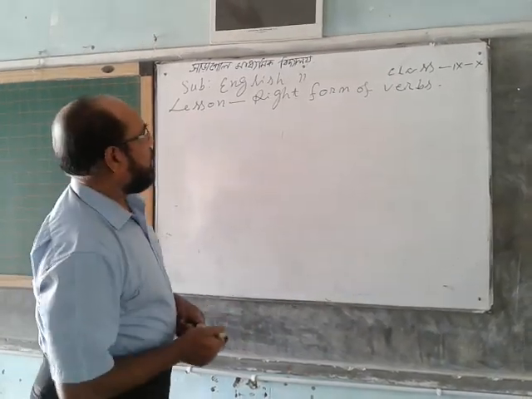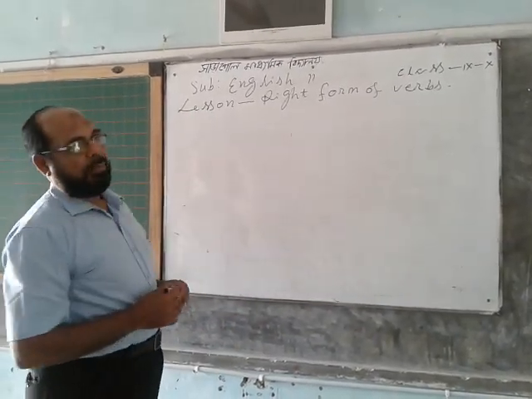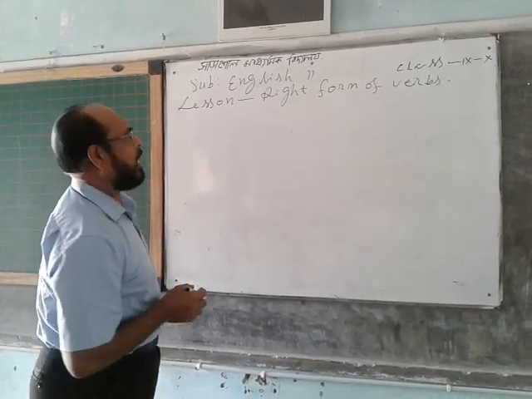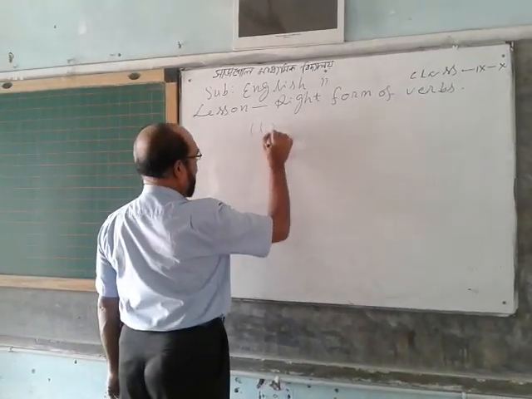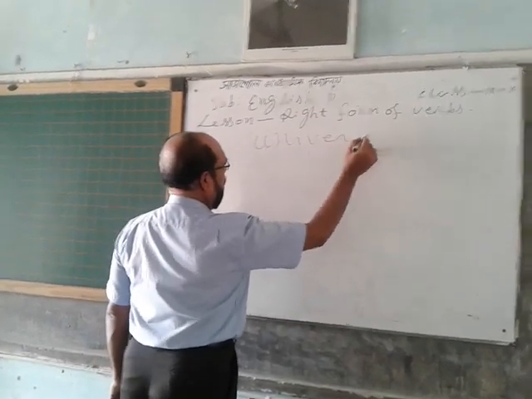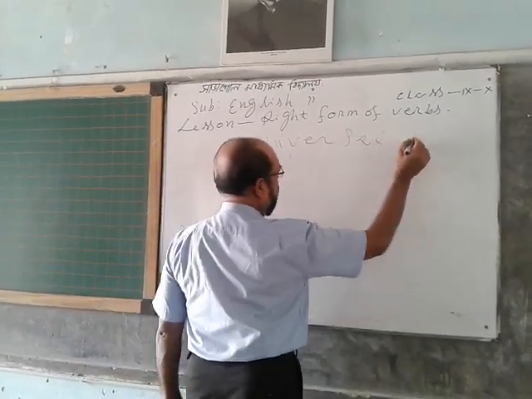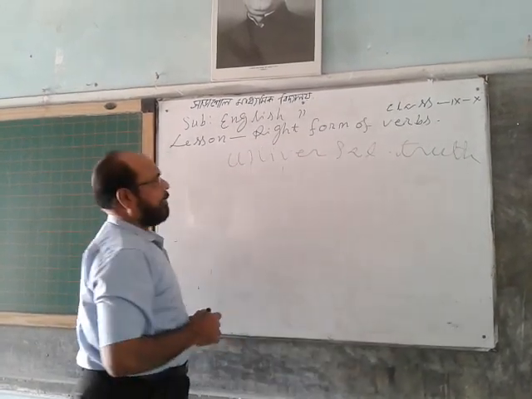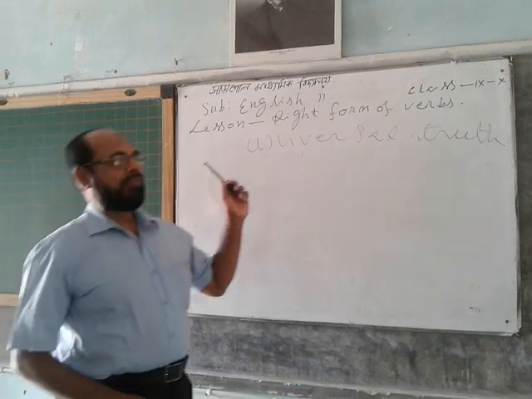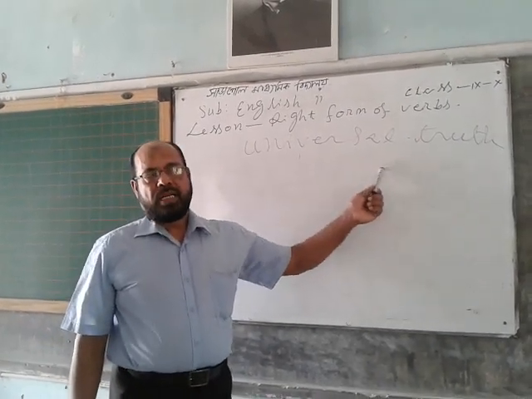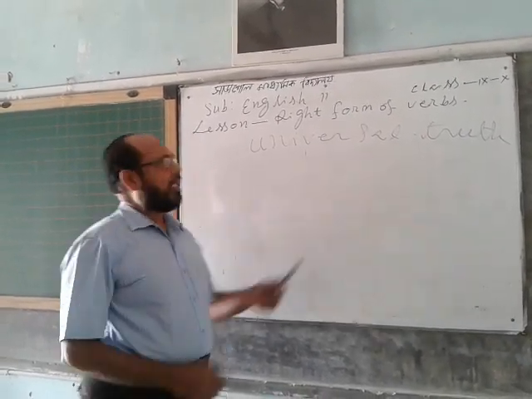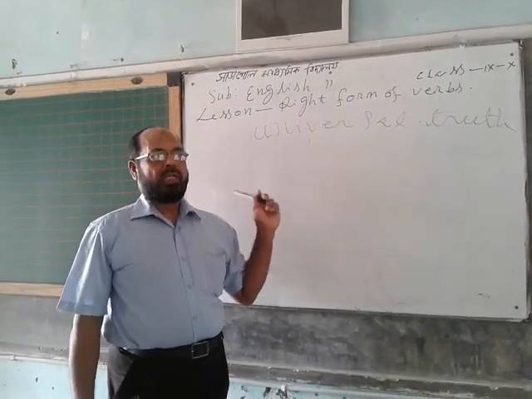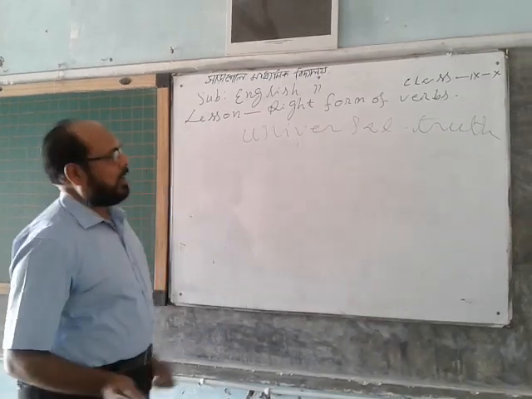When do you use present indefinite tense? If the sentence is a universal truth, you will use the simple present form of the verb, and if the subject is third person singular number, you will use s or es.